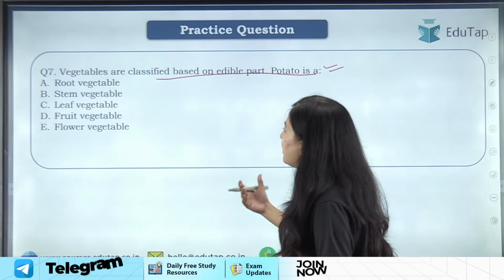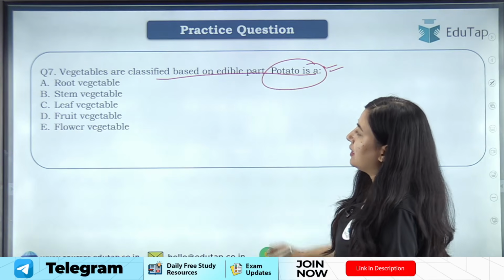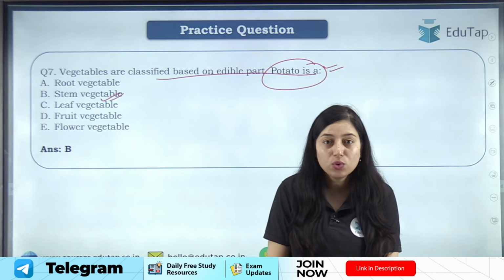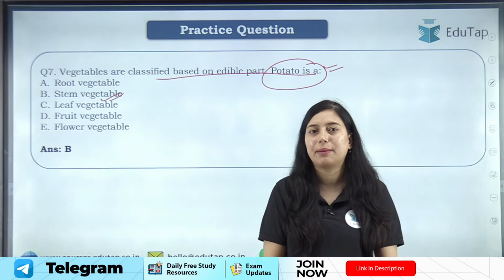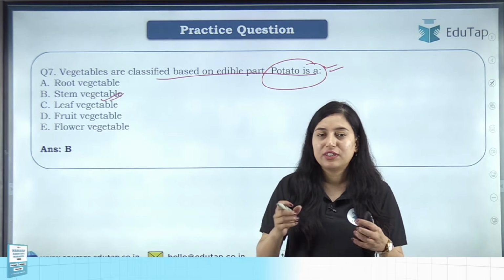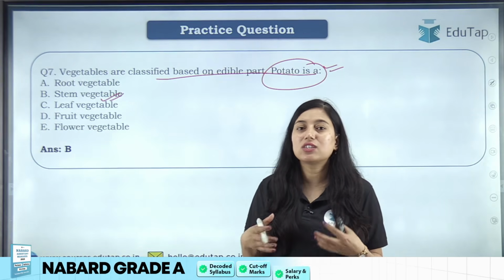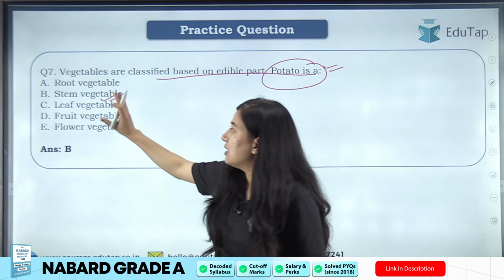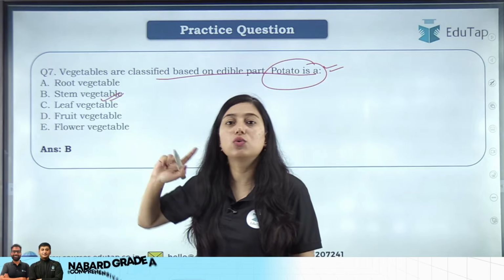Now here if we see, potato is basically a stem vegetable. You cannot say potato as a root vegetable. ठीक है, बहुत important example है, because potato which is grown underground, which develops underground, that is not a root, that is a modified stem. Okay, that's why it is a stem vegetable, not root vegetable.